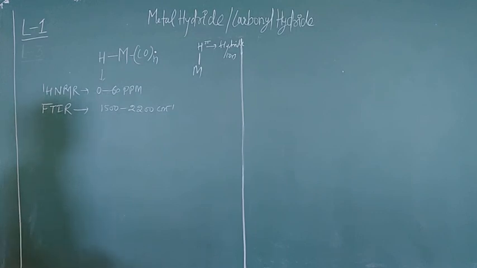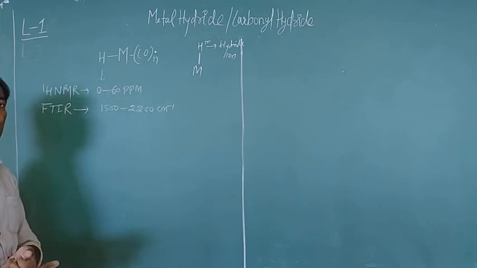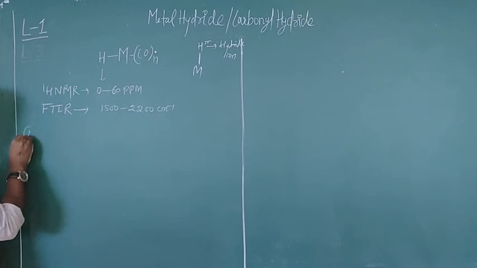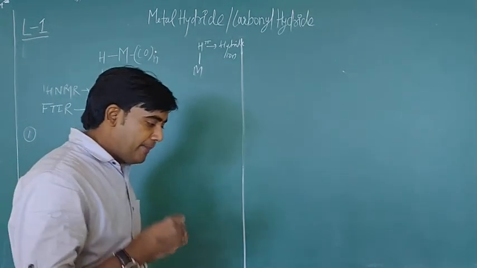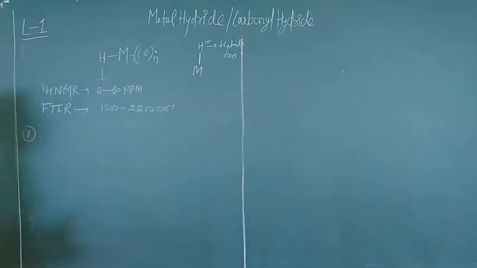Now we are going to discuss the synthesis process of metal hydride complexes. First of all, you can prepare metal hydride complexes via a simple protonation reaction of metal carbonylate complexes.